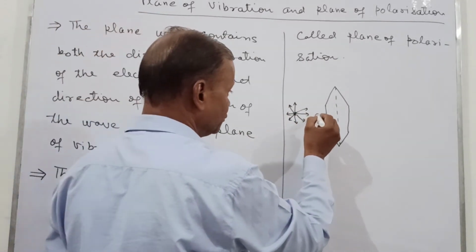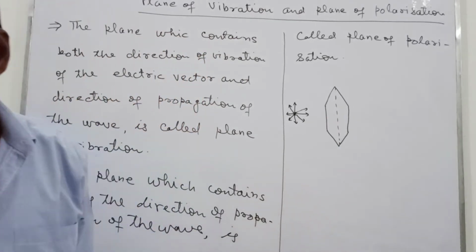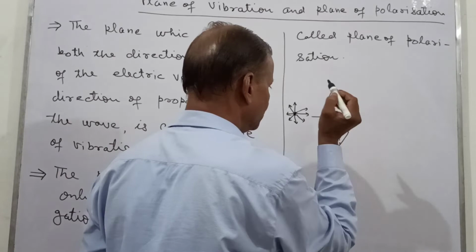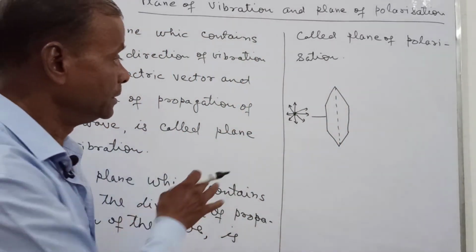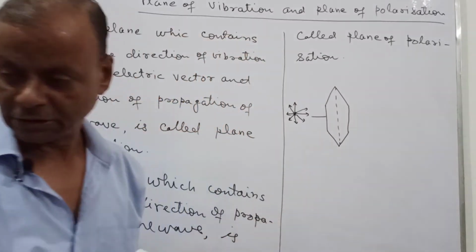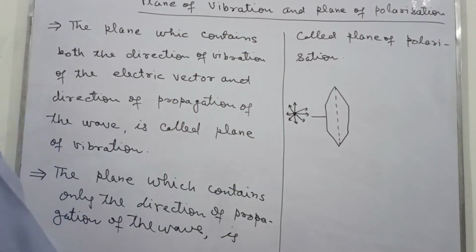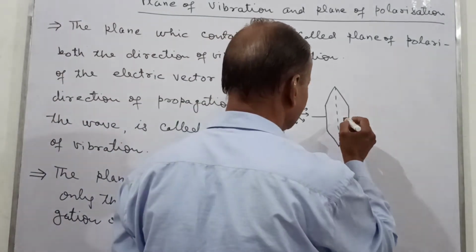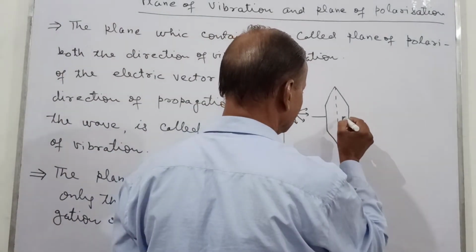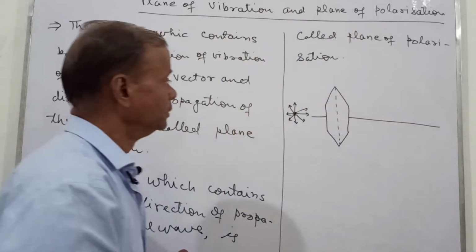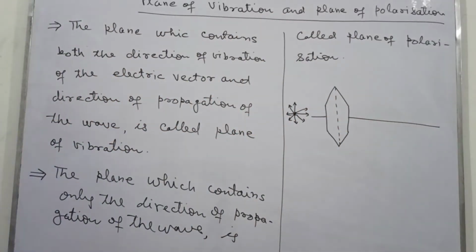When this passes through this one, then the light wave is transmitted through it. That I will show you. This is a calcite crystal.